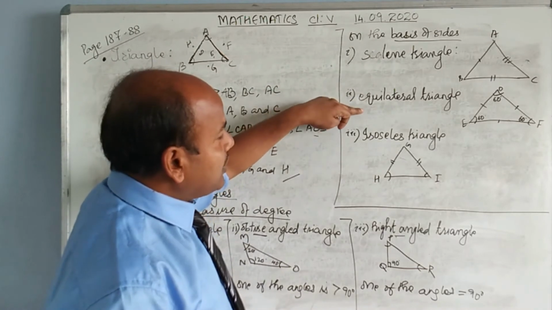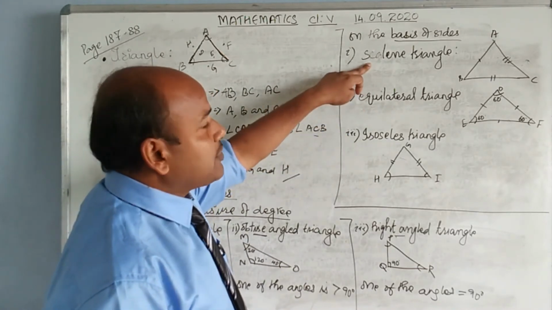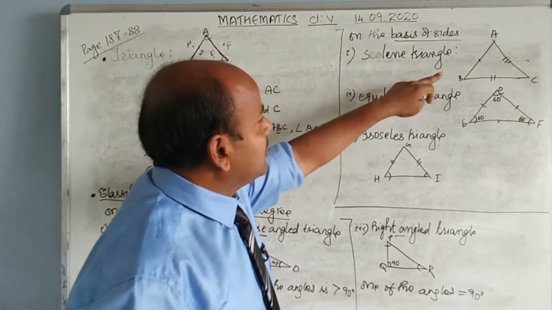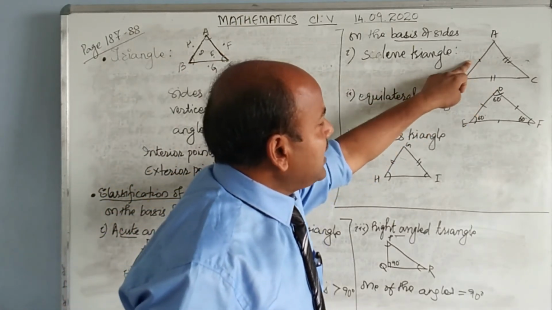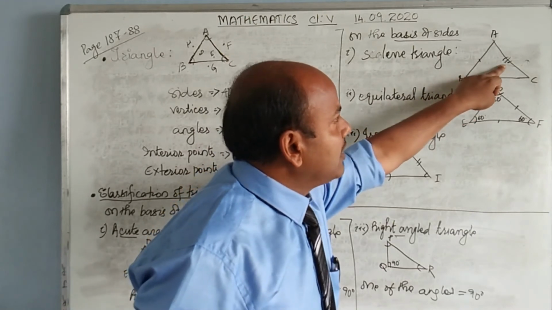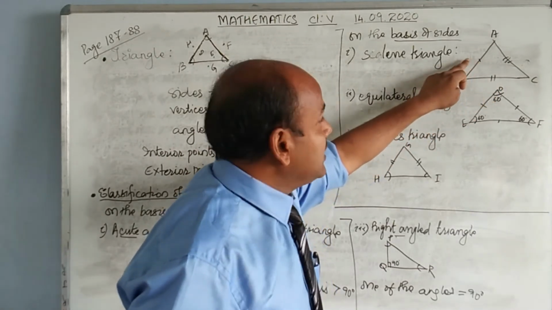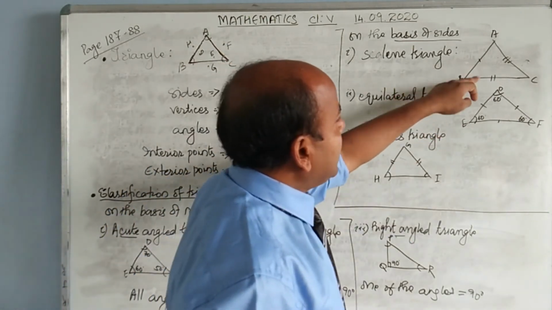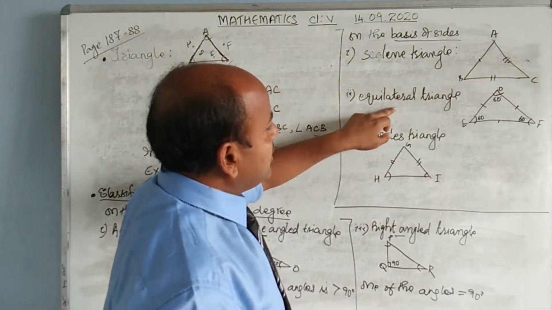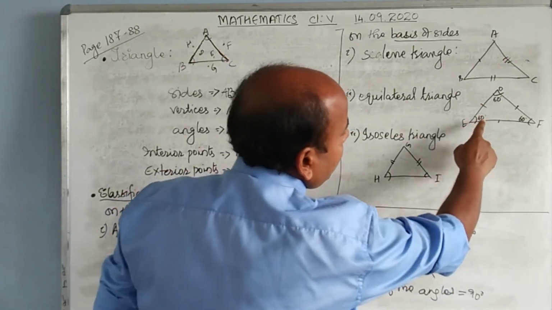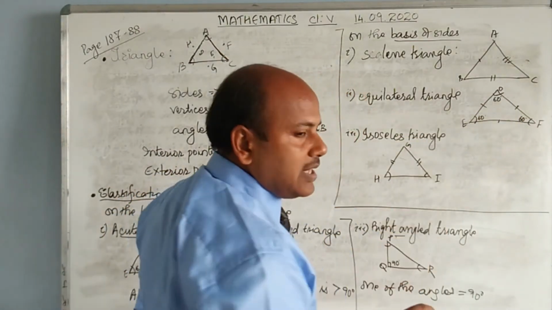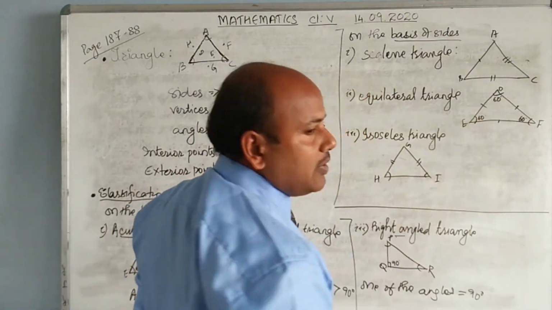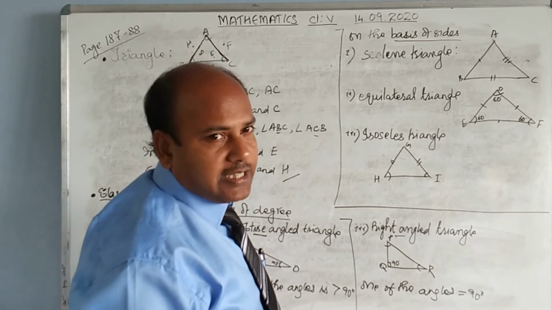Scalene, equilateral, and isosceles. Scalene triangle refers to those triangles where all the sides are different. All three sides are different. See, this side 1, 2, 3 means these are different. These are of different shape. So all the three sides are different. Then you have the equilateral triangle. In an equilateral triangle, all the three sides are the same. They are equal. And also all the three angles are also the same, which should always be equal to 60 degrees.